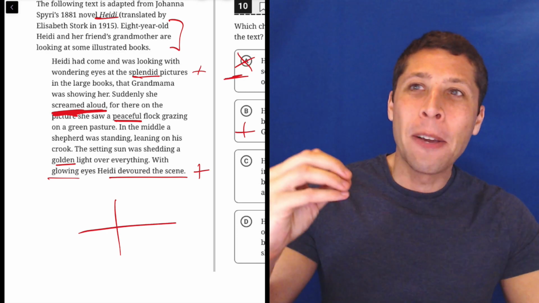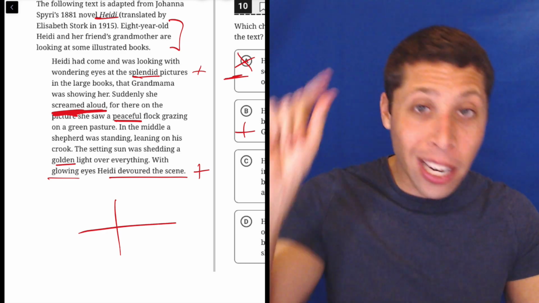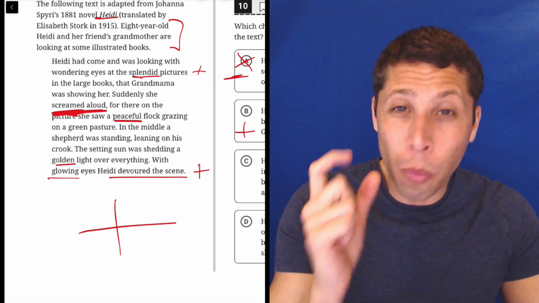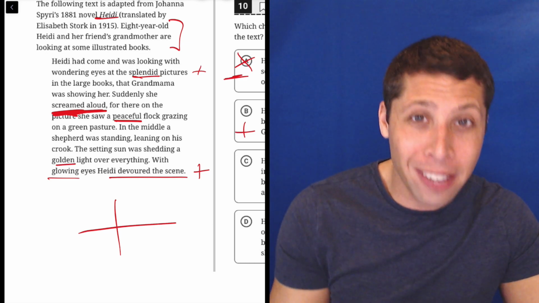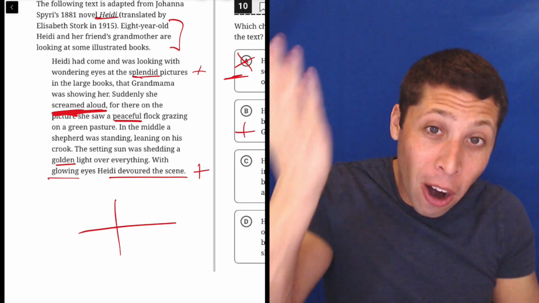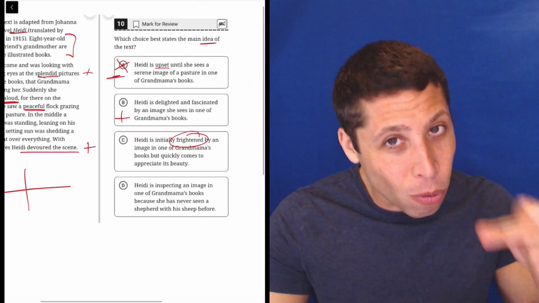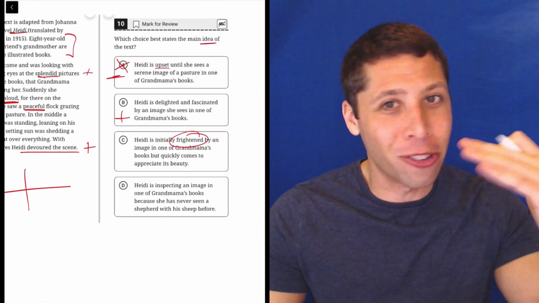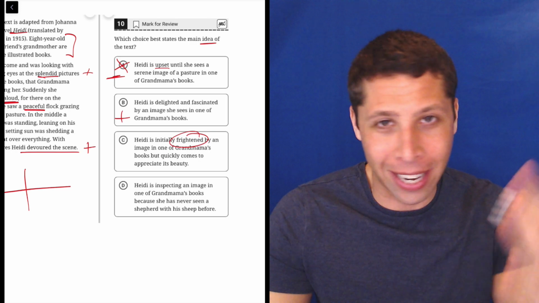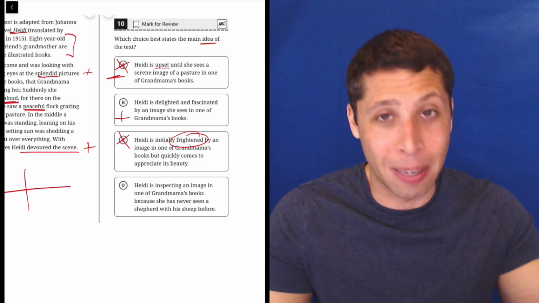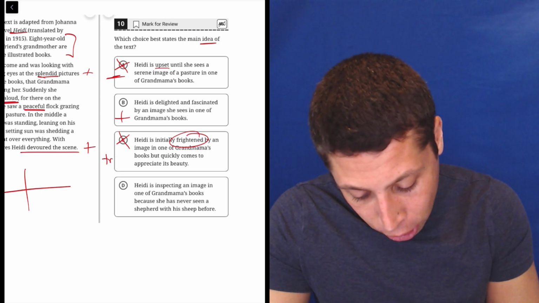So you can't let your first reaction to one word influence your entire reaction to the passage, right? There's maybe this one screaming thing that makes us think it's negative, but there's so much else that's positive. And so we have to weigh that. The positive far outweighs the negative. So that's going to be our dumb summary. And that's why I put that big plus sign there, so we don't let this second guess you. She's not afraid of the image. They're just nice fluffy sheep. She's just excited. It's a scream of joy. It's very calming, I guess, all these sheep. And so she's happy to see them. I don't know. They must be very impressive sheep. So that is not right. They're trying to trick you here. This is definitely a trap answer.